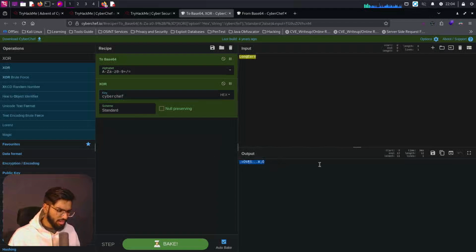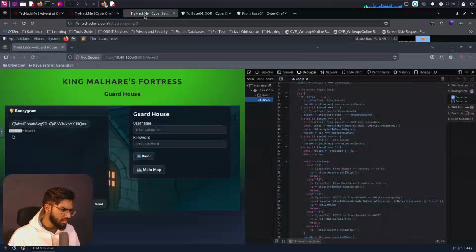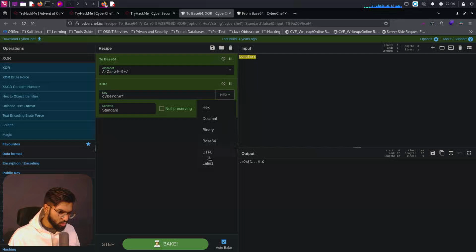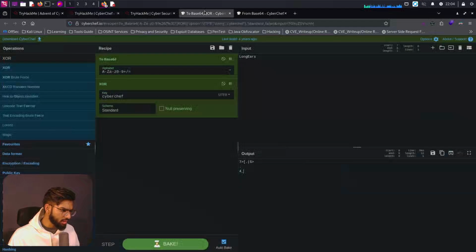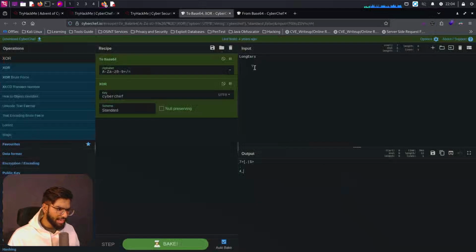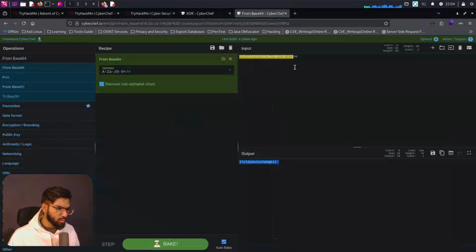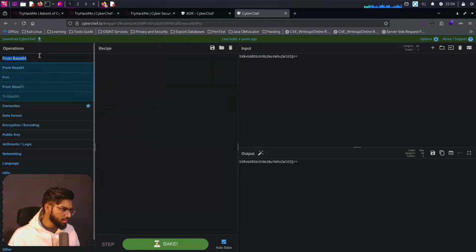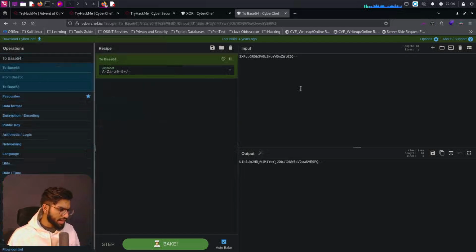We get this as the output. I hope this is considered. Looking at the image, I see that we need to change it from hex to UTF-8, but it still looks quite messy, unlike the output that I originally got. It says from Base64. Oh, we are looking at the password here. So let's ask for the password there. Instead of from, let's put it to Base64. Let's drag it and drop it.